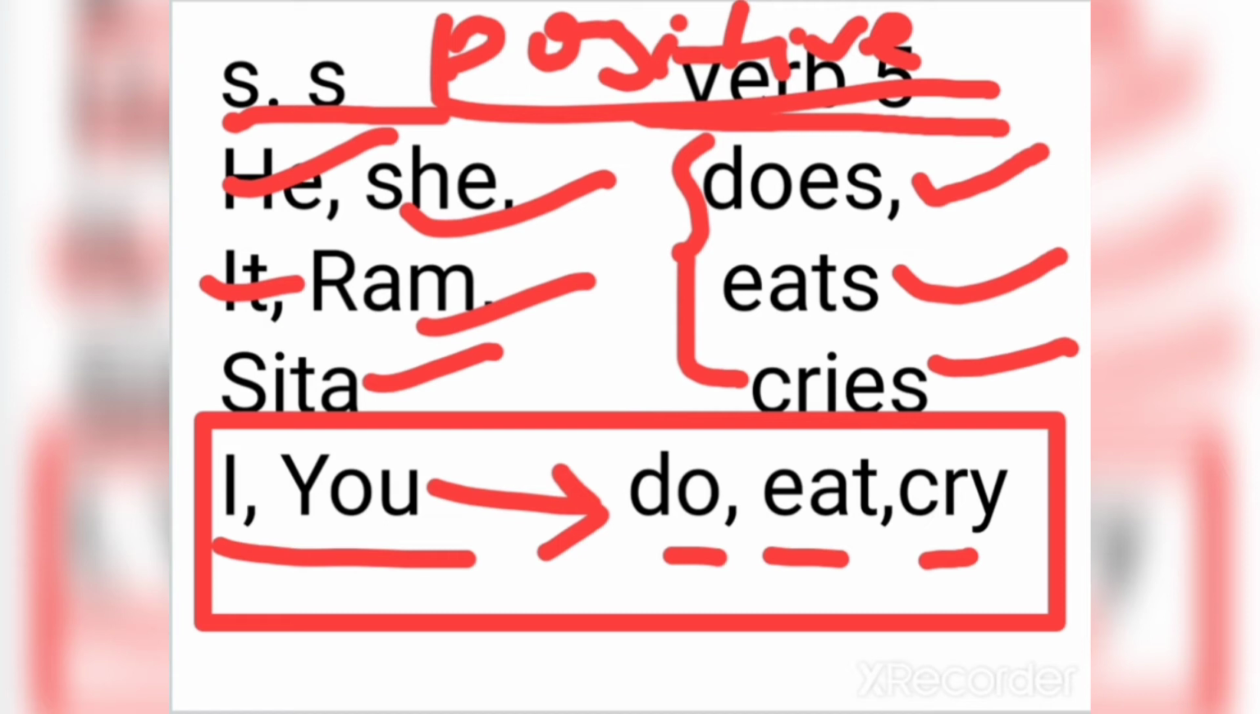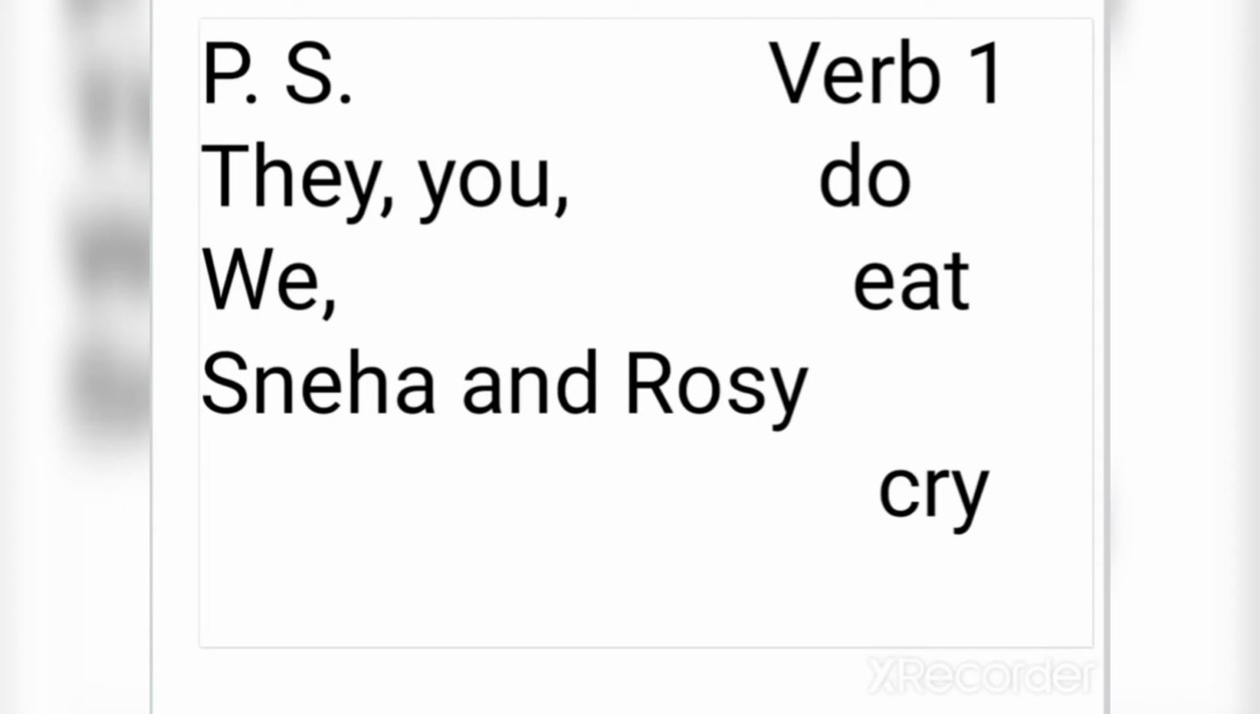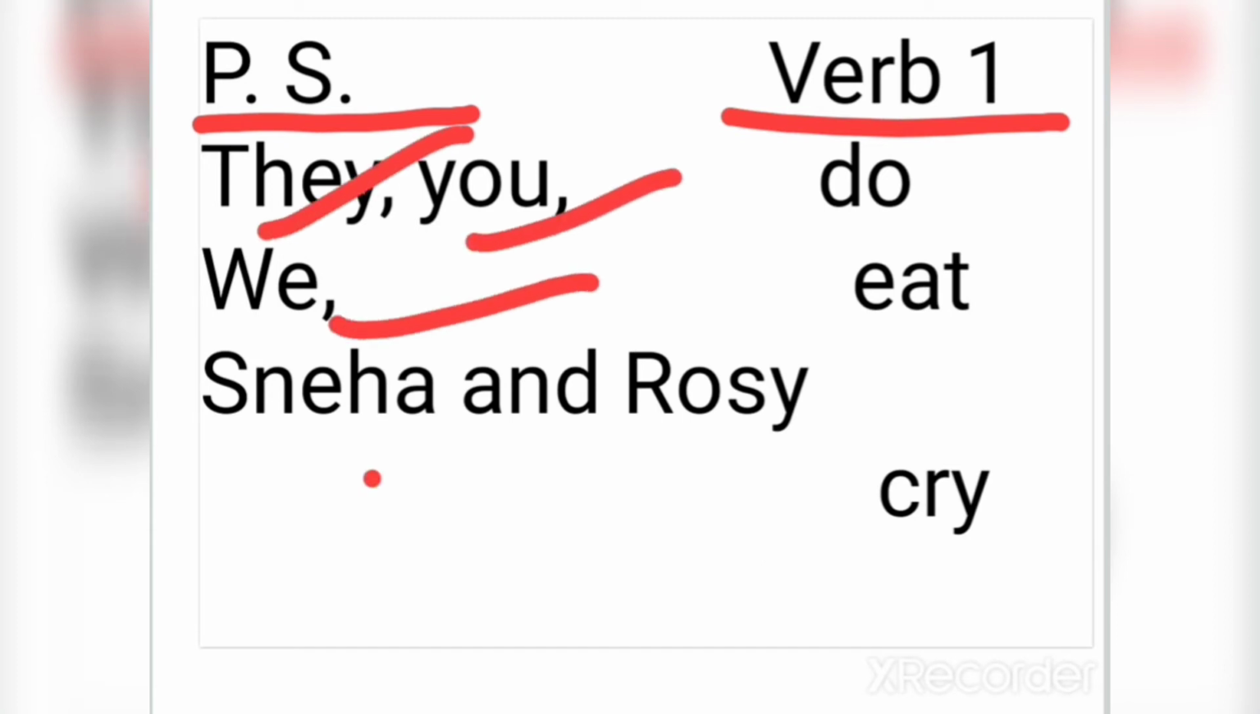So let's move ahead. Here PS stands for plural subjects, and verb 1 I have already written. So they, you, we, Sneha and Rosie, these are plural subjects. They is a plural subject as they is used for more than one person. You stands for a plural subject here if there is more than one person. We is also used for more than one person, and Sneha and Rosie obviously are two persons here.